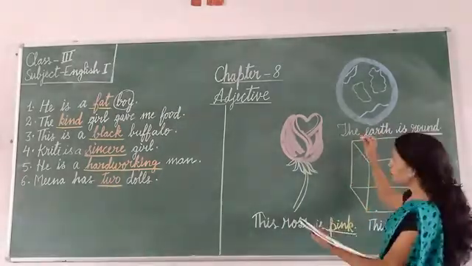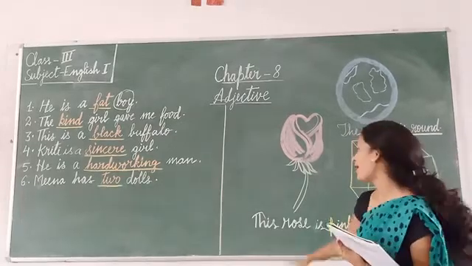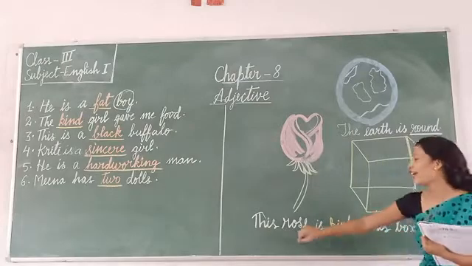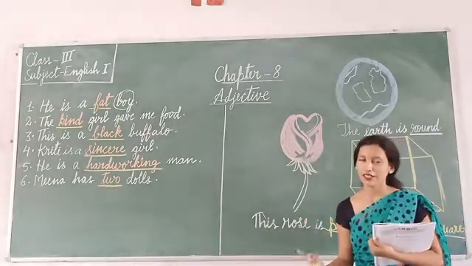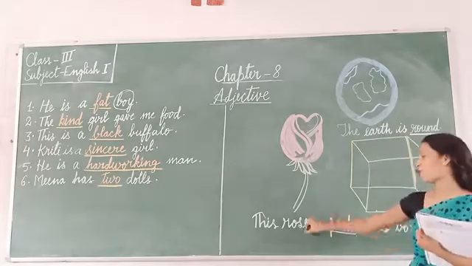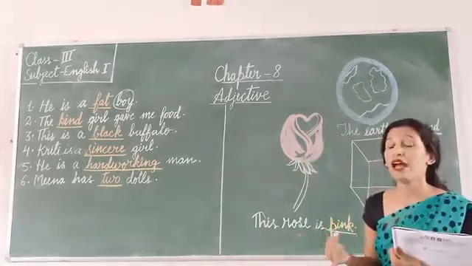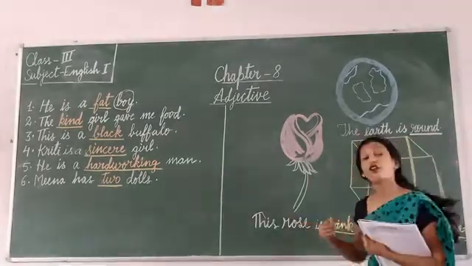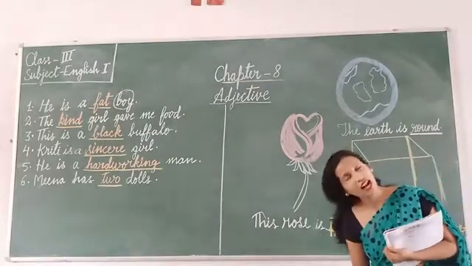Now you see the other examples which are there in your books also. First one is the rose is red. In your book the rose is in red color, but I didn't have a red color, so I used pink. So I have changed the sentence. The rose is pink. So this is a pink rose, so I have changed the color name. You see, color. I just said the color of a rose. Rose is a noun, and what is the color of a rose? Is pink. So what will be pink? Pink will be an adjective.